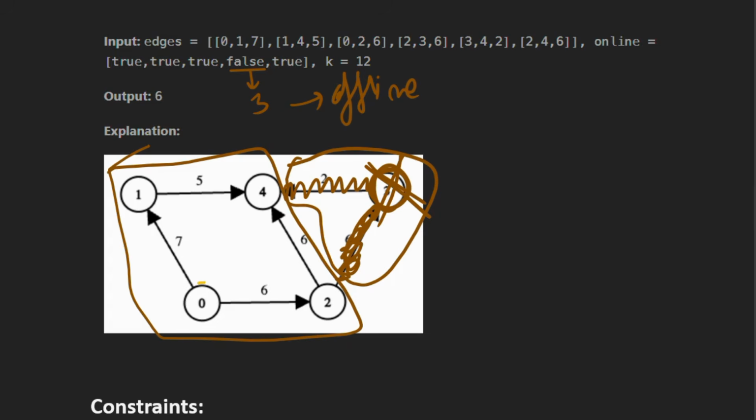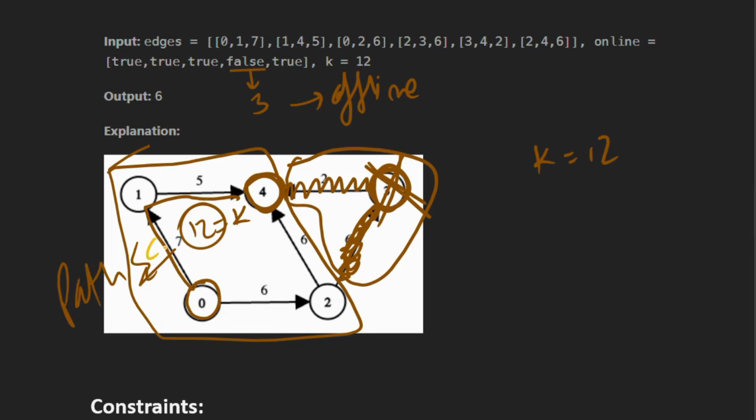Now we have to communicate between 0 and 4, right? And our k value is 12. Suppose we communicate via this path 7 and 5, so 7 plus 5 is 12, which is equal to k, so this is a valid path. What is the path score here? The minimum edge is 5, so the path score is 5 for this path.